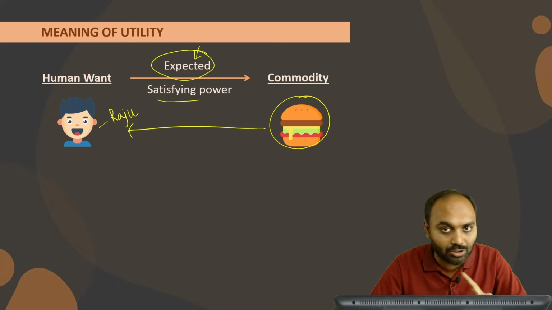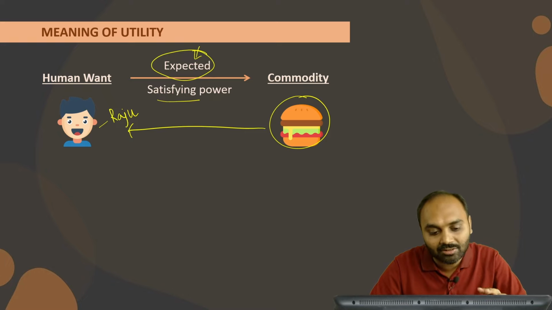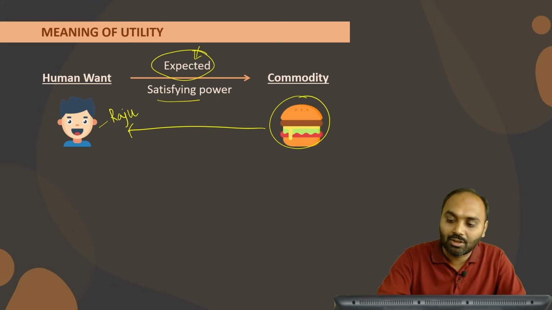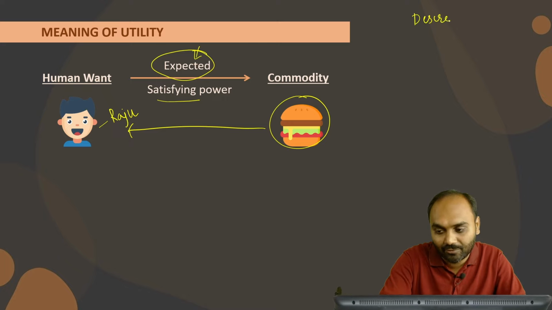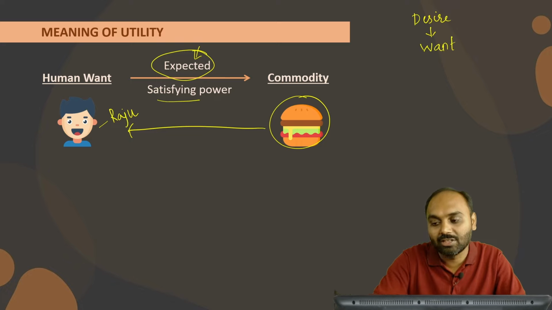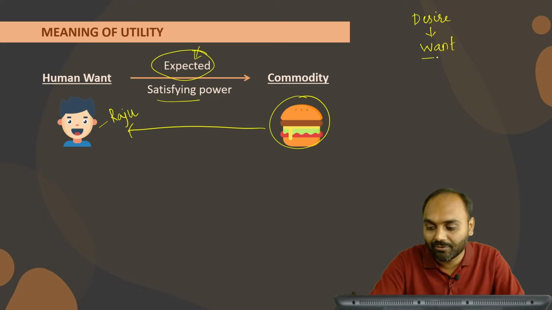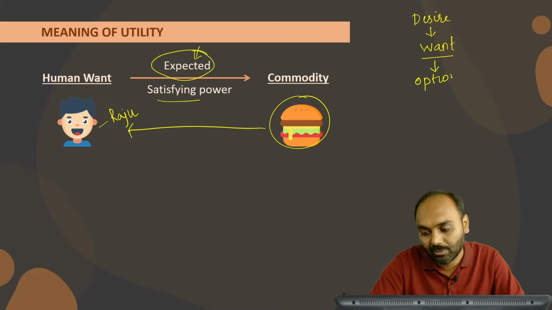It is not actual. Many students think that utility is an actual satisfaction. Answer is no. It is an expected. The human brain works according to the process somewhat like this. First of all, the person will have a desire for a product. Then the person, in order to fulfill the desire, will start putting effort, and when the person puts effort, it becomes a want.